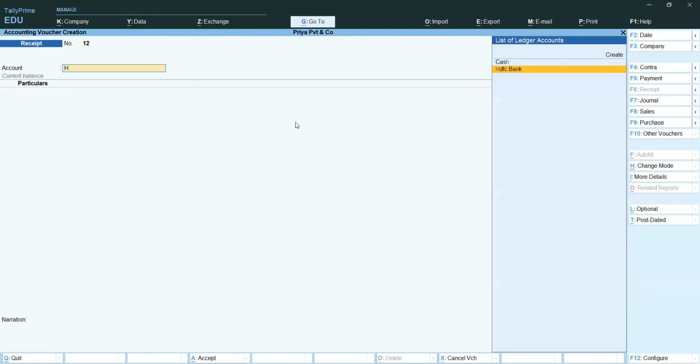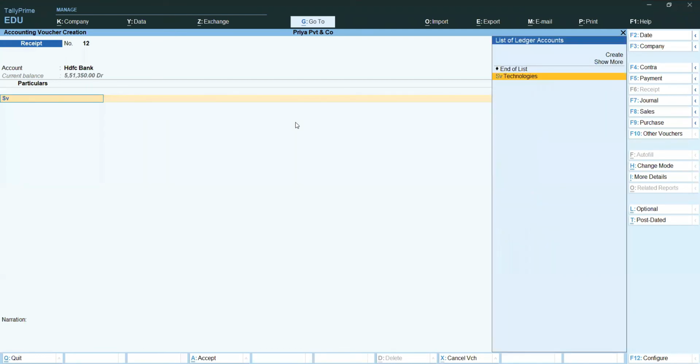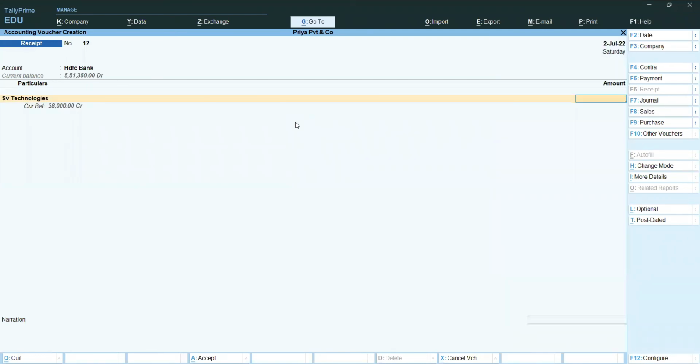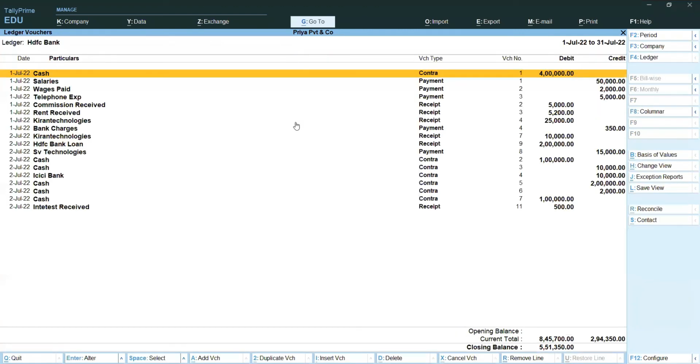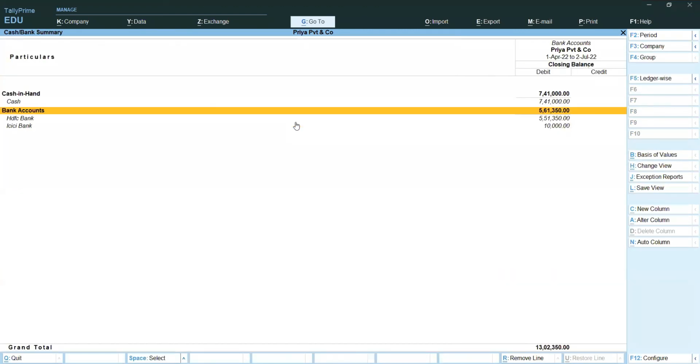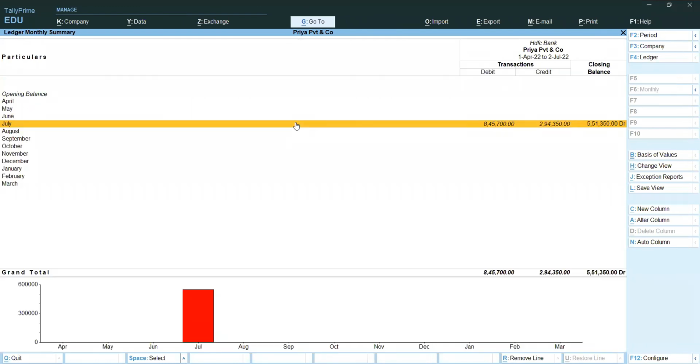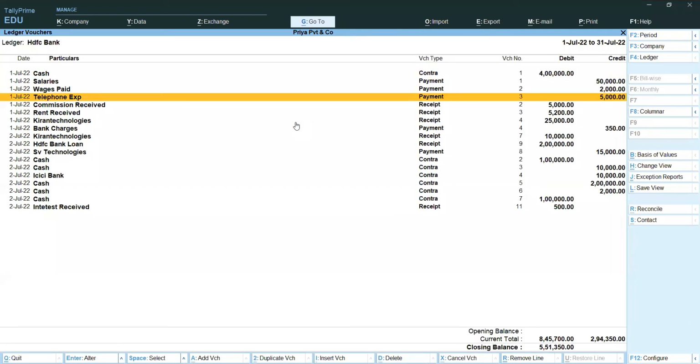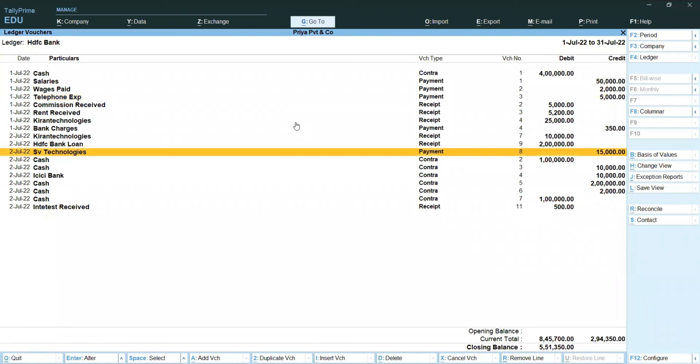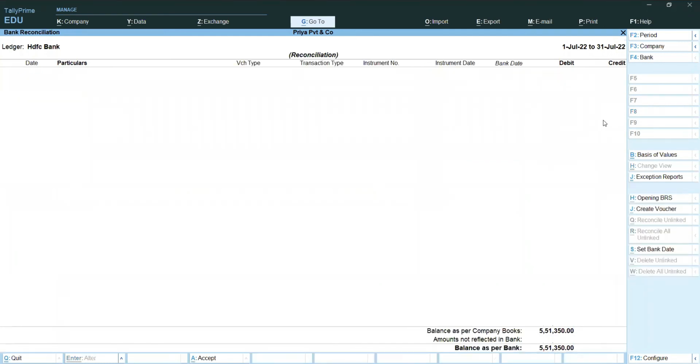Which check return means again we are receiving into HDFC Bank from whom? HV Technologies. How many rupees? We will check the amount. Wait one minute, I will go back. Bank books, HDFC Bank, HV Technologies. What is the amount? 15,000 rupees check we paid to HV Technologies. Now that check is returned. How to do that one?